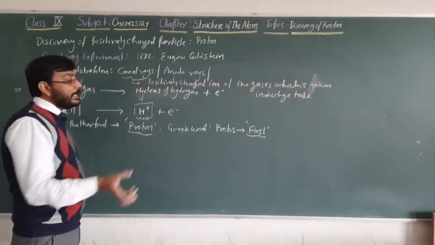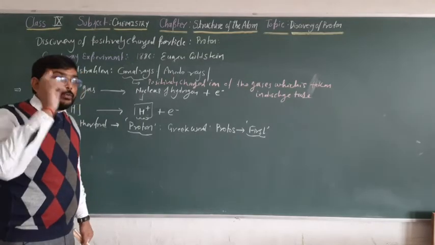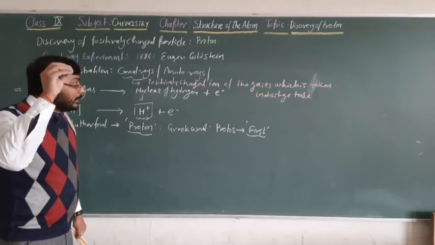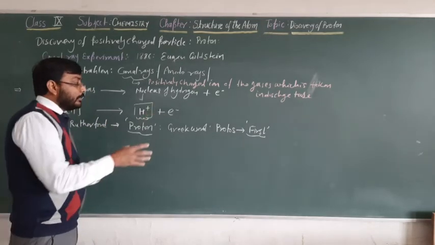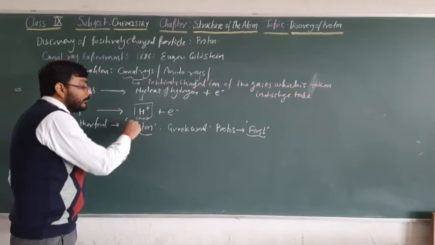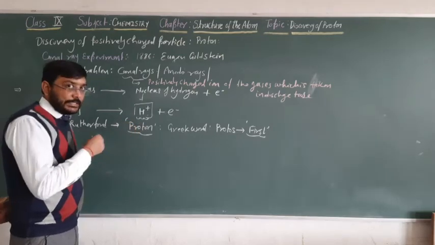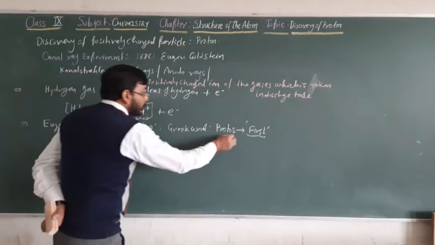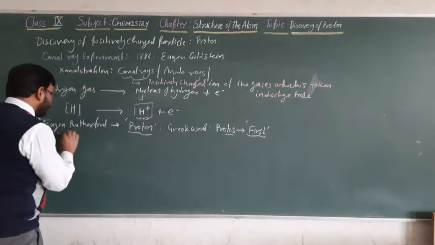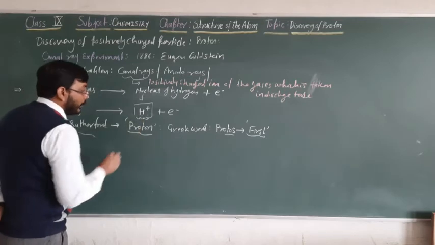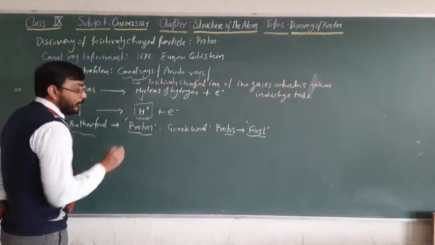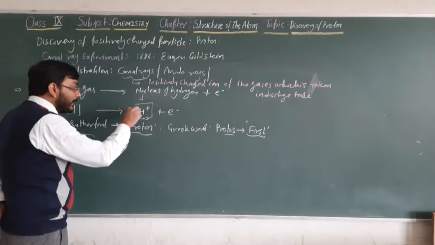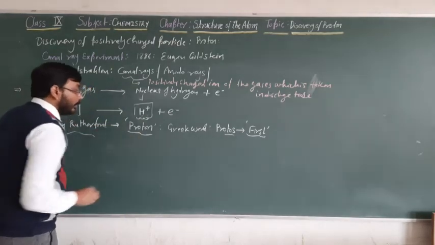The nucleus of the hydrogen atom is responsible for producing whatever things are present in our universe. So they considered that this is the first nucleus created by God or nature. That's why Rutherford called the H plus ion a proton, because it has only one proton.